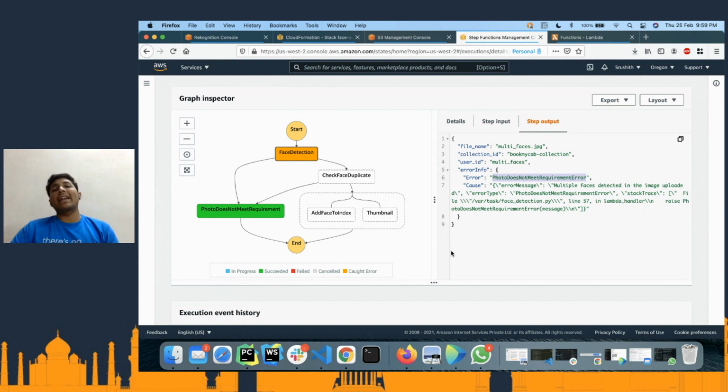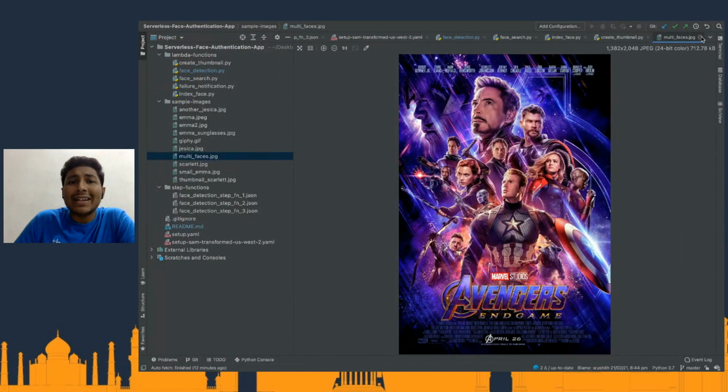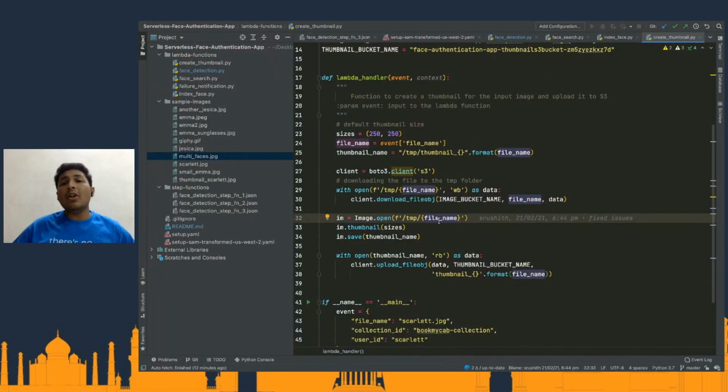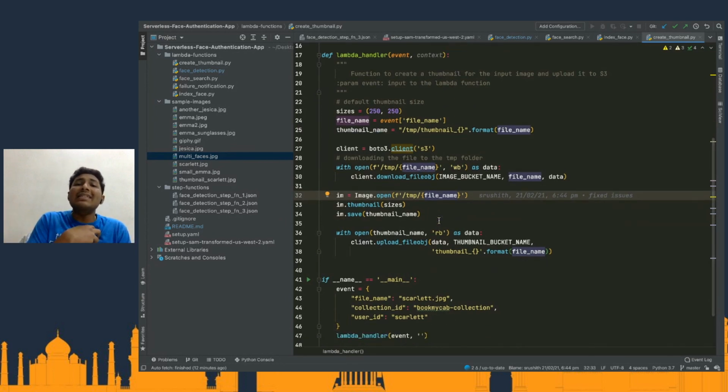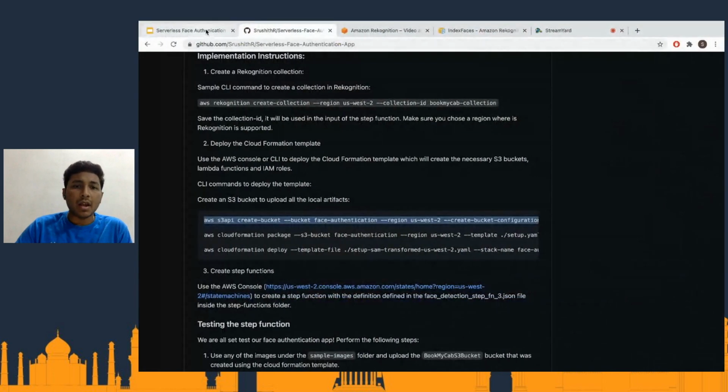So this is a basic understanding of how Step Functions work, the various capabilities it gives us, and how we can use another service called Rekognition and build something really cool. As you have observed, we have created some sort of a basic authentication app with zero knowledge of AI ML, leveraging various services. And of course, this can scale because we are building Lambda functions, right? Lambda functions mean scale. We don't have to worry about the scaling factor.